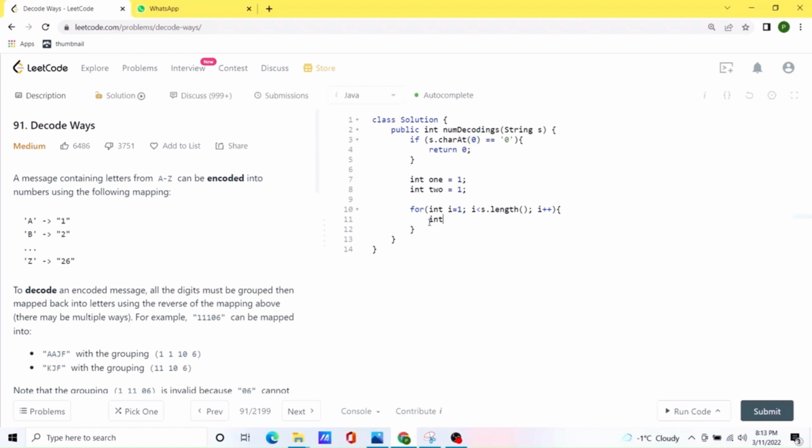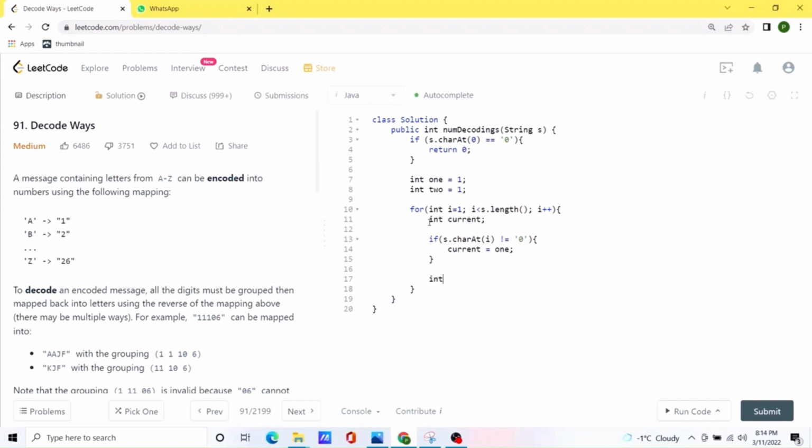First of all, we create a value current to keep track of the current element, and now we check that if the new character that we are trying to add is not equal to 0, we can assign the value of 1 to current. Now we also need to check that after we are adding the value at the ith position, are we getting the 2-digit value between 10 to 26.